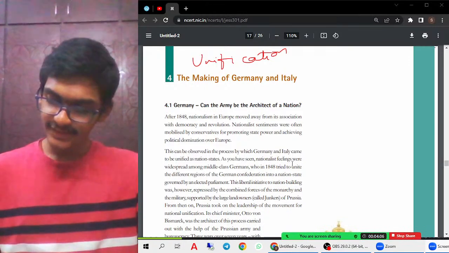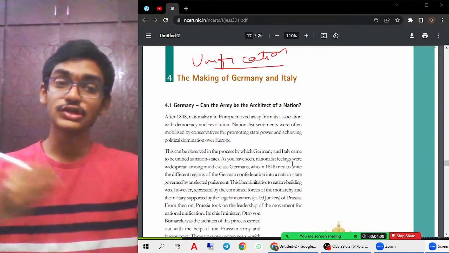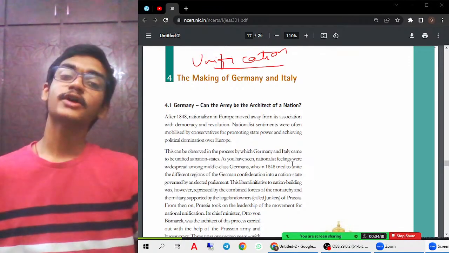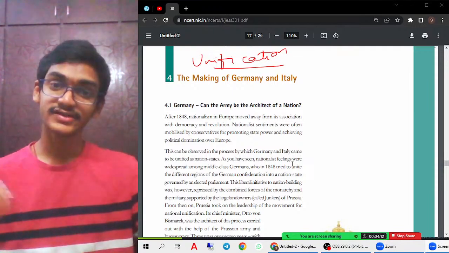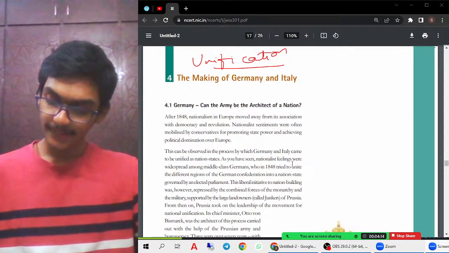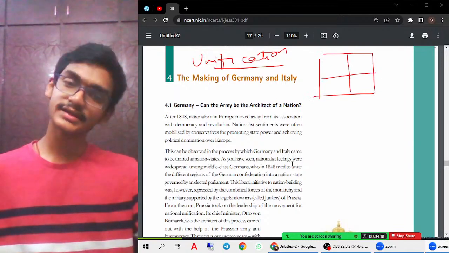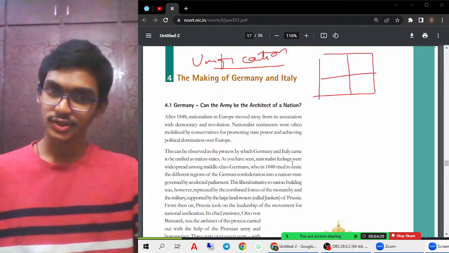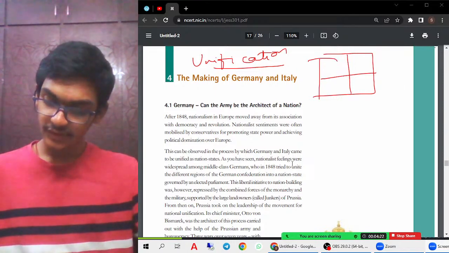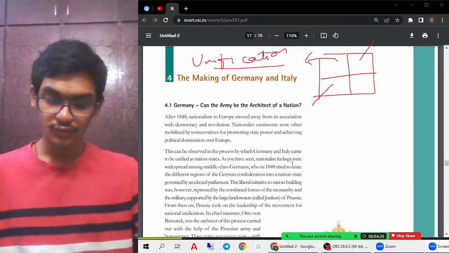So what is unification? Unification is nothing but unifying. That means bringing together all the nation states to form one single country. For example, think of this box as one country, and it is being ruled by different rulers, different people.